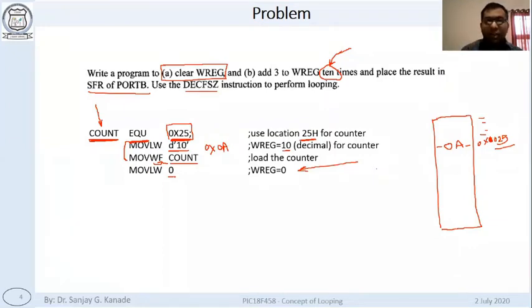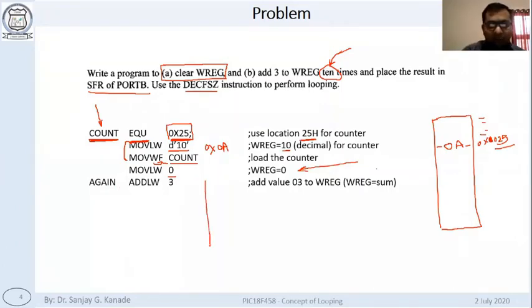Okay, now MOVLW 0. The register is already made 0. What should be the next instruction now? The ones we have already seen. Yes, ADDLW 3. We have already seen this part. The next part we have already seen, right? ADDLW 3, then DECFSZ count, comma F. This is very, very important.